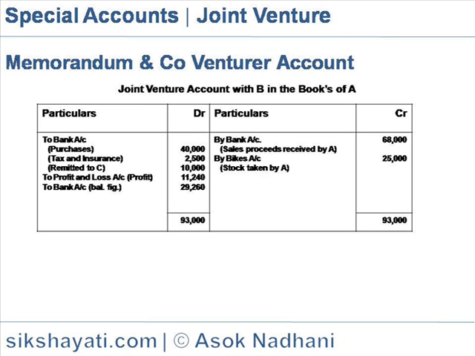So in the profit and loss, as the profit debit is 11,200, the bank balance is the balancing figure, 29,260 is lying with that.